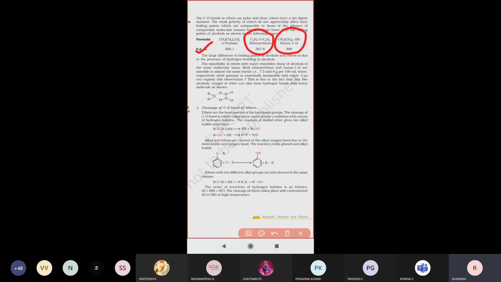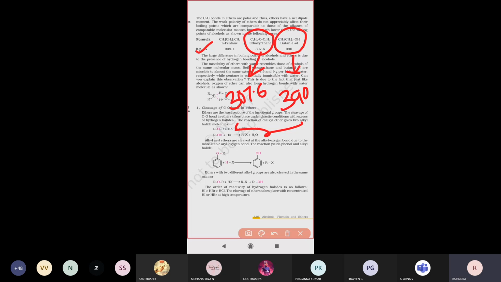For ether, how much is the boiling point? 307.6. But alcohol, 390 Kelvin. So a large difference is present between 307.6 and 390.